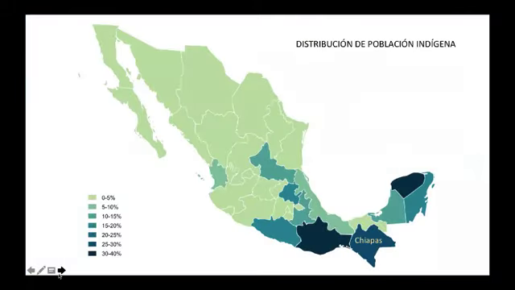More things about México concern the distribution of the indigenous population. Esta es la distribución de la población indígena en México. The highest concentration is towards the south of the country, and you can see the percentages on the left-hand side. So the whole of the country has indigenous population to a greater or lesser degree. Hay una distribución variable de la población indígena, con una concentración más alta en los estados del sur. We're going to focus on one of these states called Chiapas.